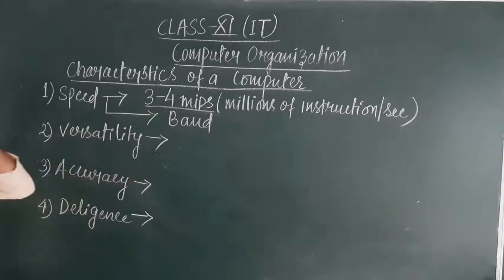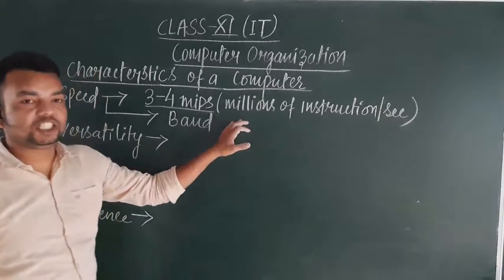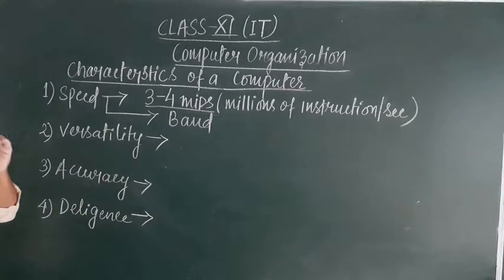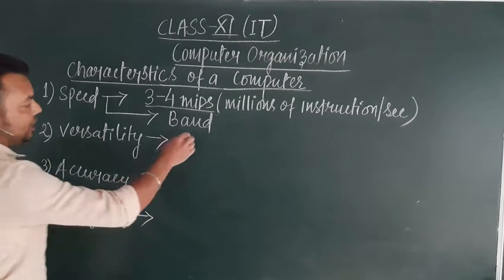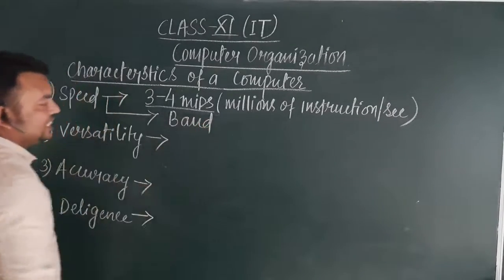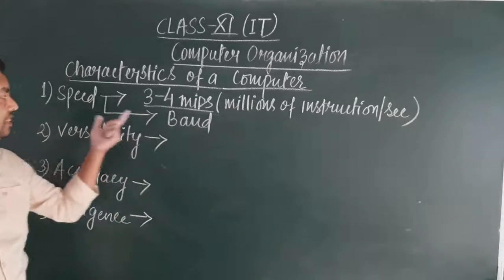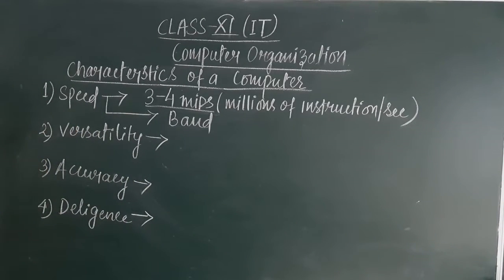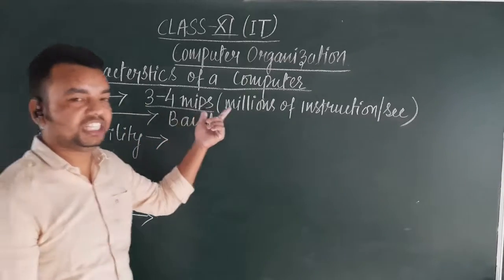MIPS stands for the speed at which a task is being accomplished, or the speed at which an instruction is being executed by a computer. While baud, B-A-U-D, is the speed at which data is transferred from one device to another. So this is the concept of speed. In general, a typical computer works at a speed of 3 to 4 million instructions per second.